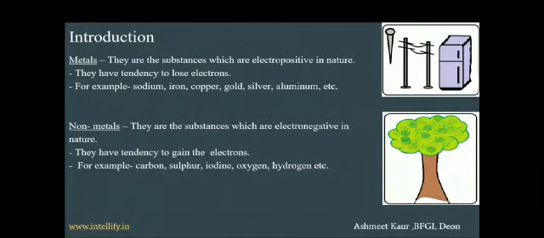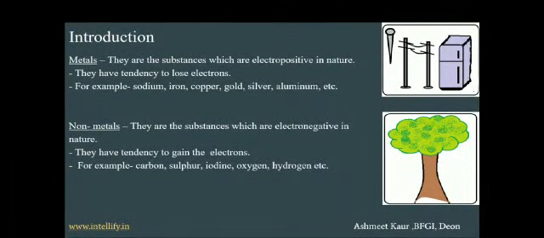So what are metals? These are the substances which are electropositive in nature and they have tendency to lose the electrons. Being electropositive, they have tendency to lose the electrons. For example, sodium, iron, copper, gold, silver, aluminium, etc.